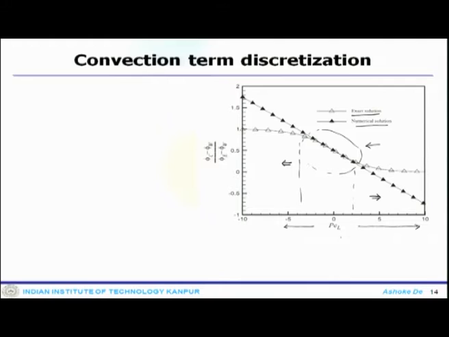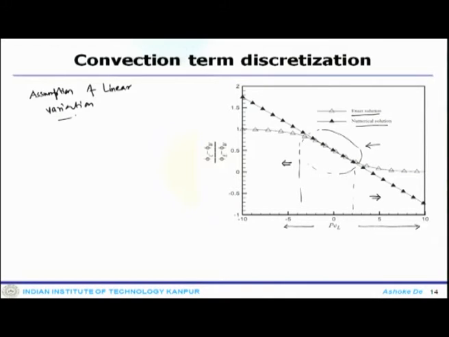So the solution indicates clearly that the assumption of linear variation, which was used in the discretization, appears to be unrealistic or unphysical, because in this case it does not get you back the realistic solution.